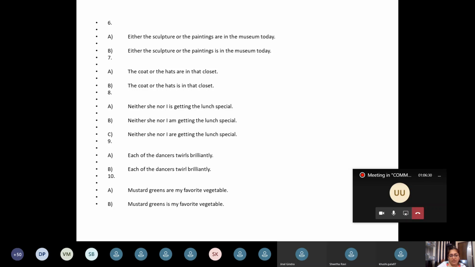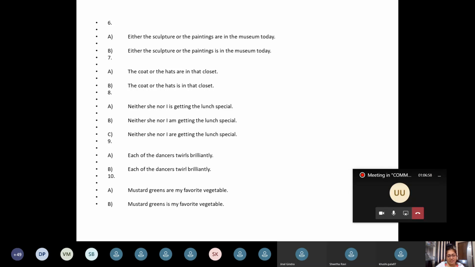Next. Mustard greens are my favorite vegetable. Mustard greens is my favorite vegetable. Which one is right? "Mustard greens is my favorite vegetable." Yes, because it is just one, a particular vegetable name. What is sarson ka saag?